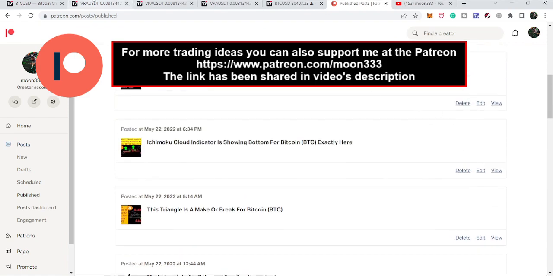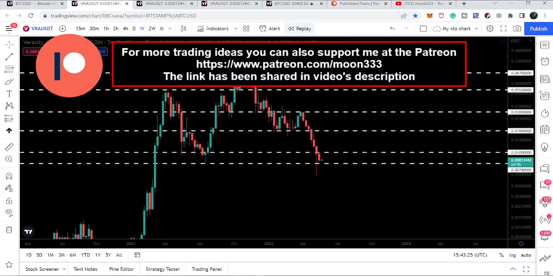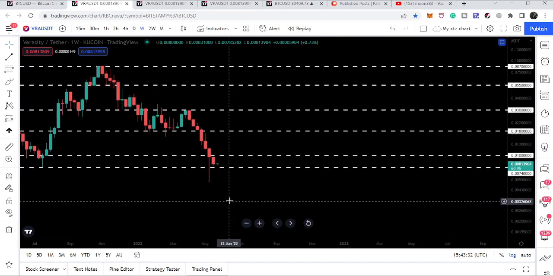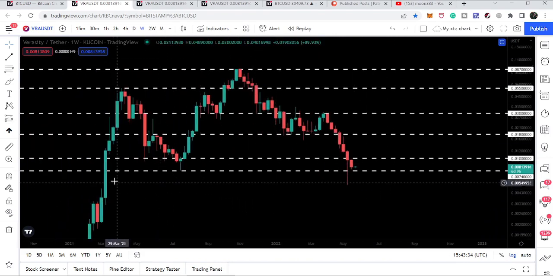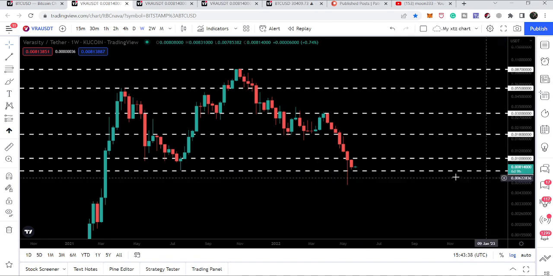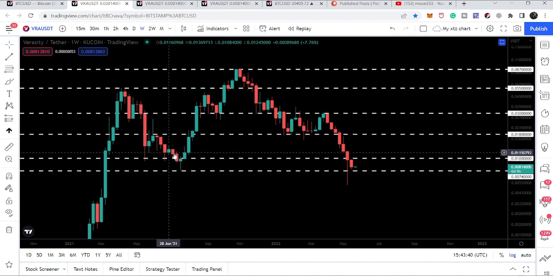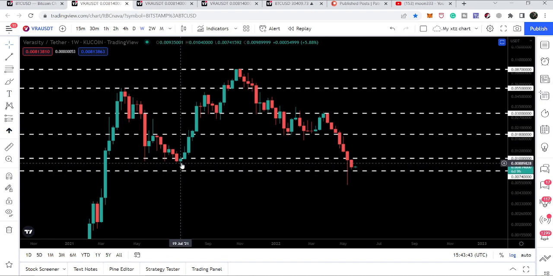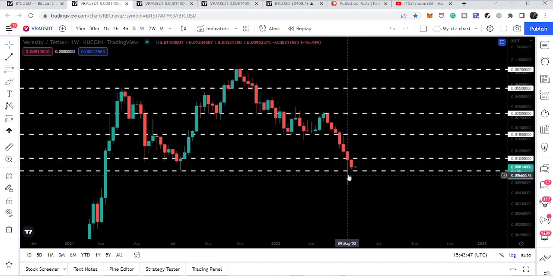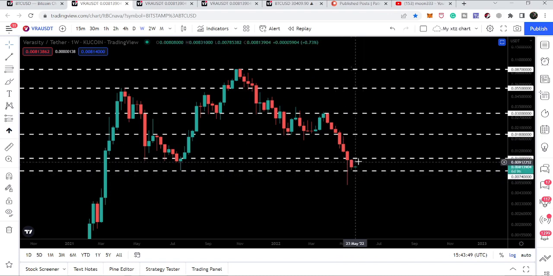So let's start the analysis, and first of all let me start with this weekly time frame. And here we can see some major support and resistance levels I'm showing you. Here we have our key support at $0.0074. We tested this support back in July 2021, and after this big rally we dropped again to this support. We had a long spike, but very soon we recovered and are still moving above this support.